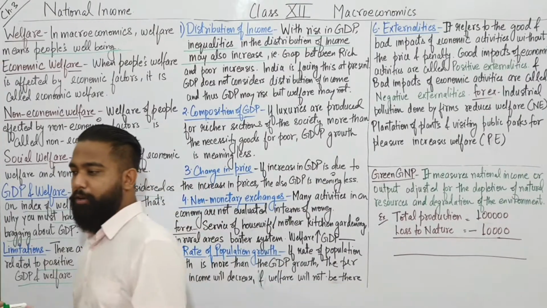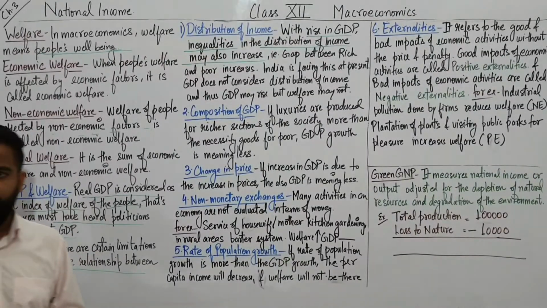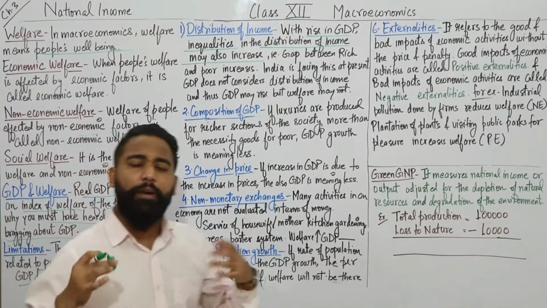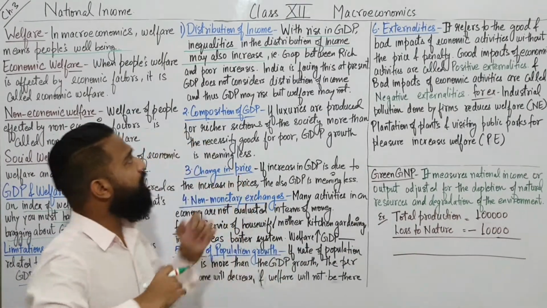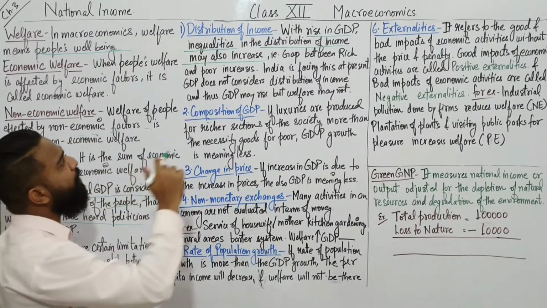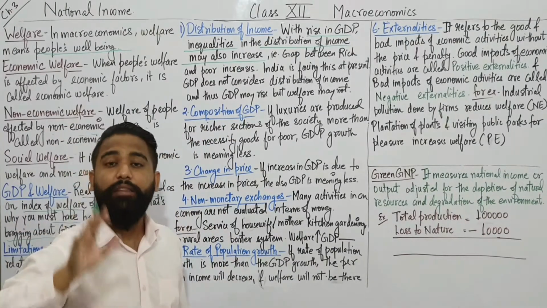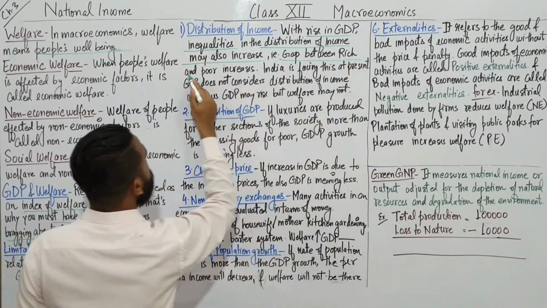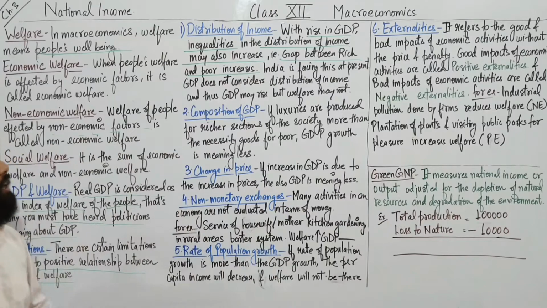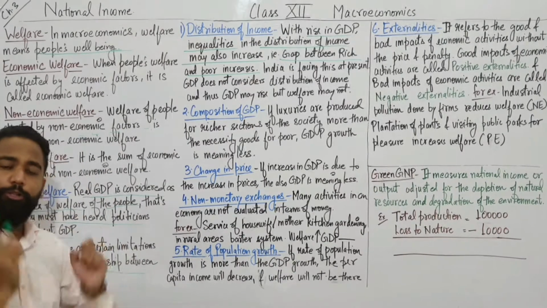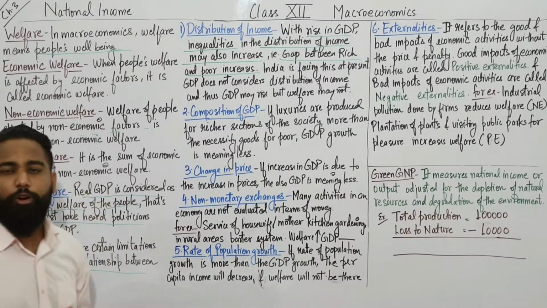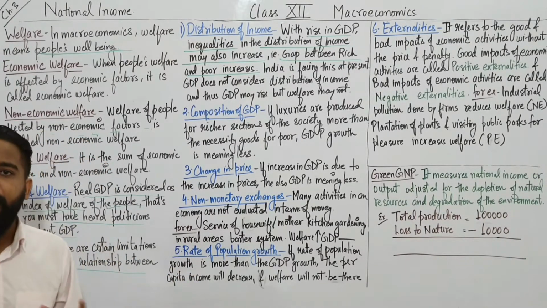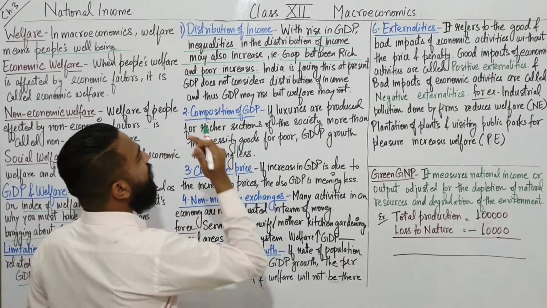With the rise in GDP, inequalities in the distribution of income may also increase. Suppose GDP is growing, the income earned by the richer section is more. Most of the producers belong to the richer section. Most of the big businessmen produce a lot, so due to their production, GDP rises. But this also means inequality in the distribution of income may increase, that is, the gap between the rich and the poor increases.